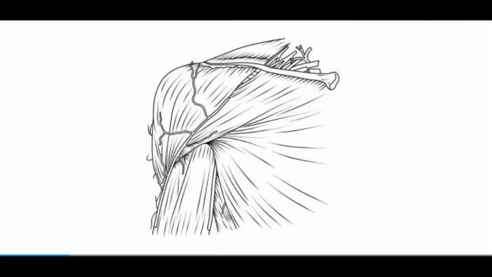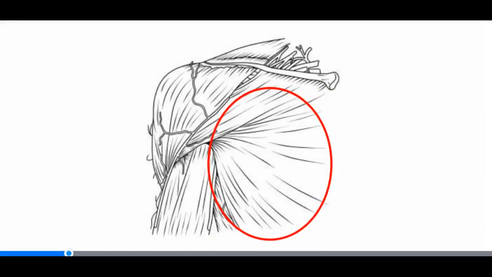Let's now look at the main muscles of the upper body, including their main movements, starting with the pectoralis major. The pectoralis major originates from the clavicle and sternum and inserts into the humerus. The pectoralis major primarily adducts the arm through the transverse plane. They are also involved in deep breathing.